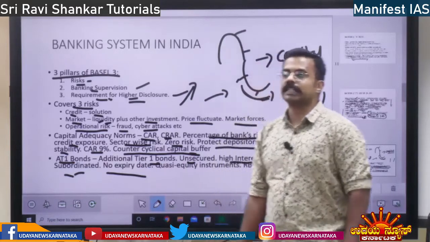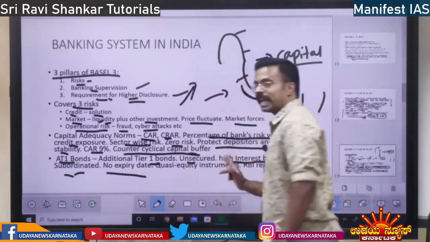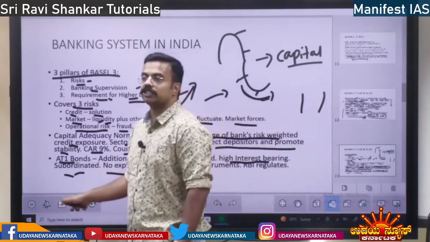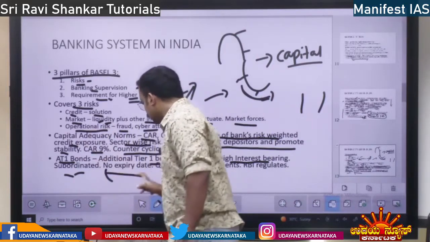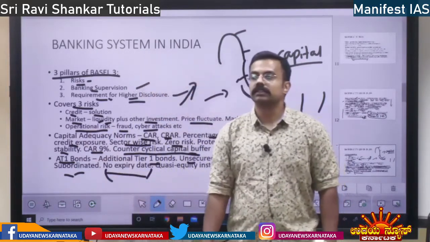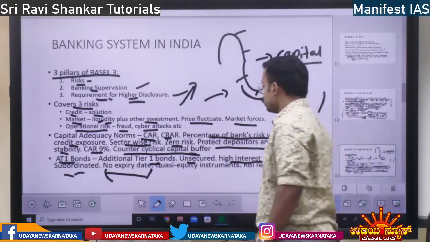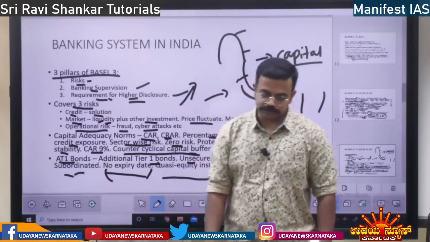They are going to ask about AT1 bonds, additional Tier 1 bonds directly, so you should just know what it is. High interest bearing, unsecured, subordinated. It is not the main capital, it is a second level capital of the bank and it doesn't have any expiry date. There is no expiry date, it is lifelong, and these are quasi-equity instruments.